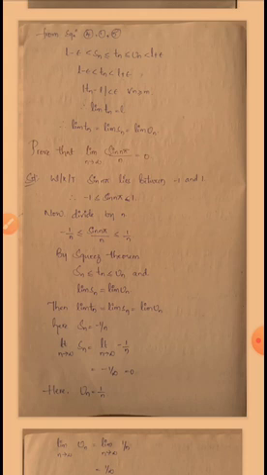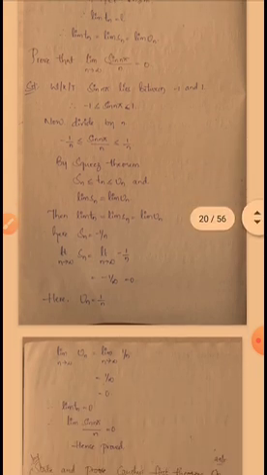So we have to find the limit of Sn. Limit Sn is equal to limit of minus 1 by n. Substituting n equal to infinity, 1 by infinity is equal to 0. So limit n tends to infinity Sn value is 0. And next, Un is equal to 1 by n.